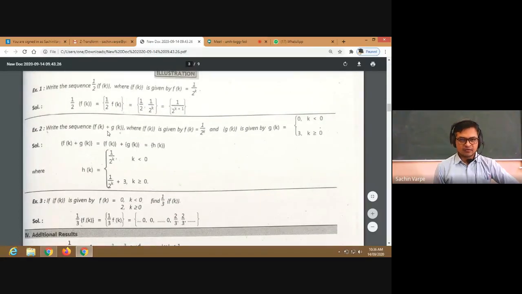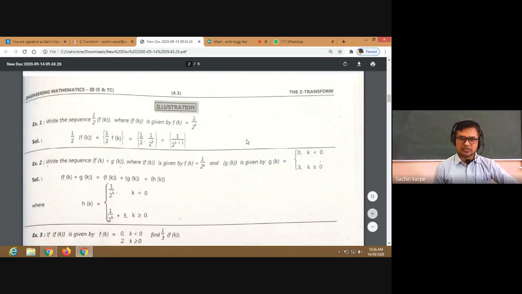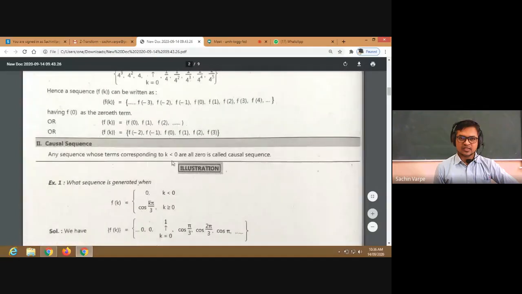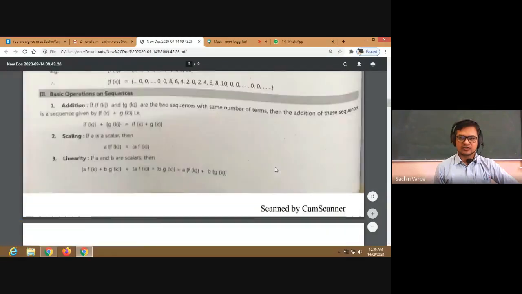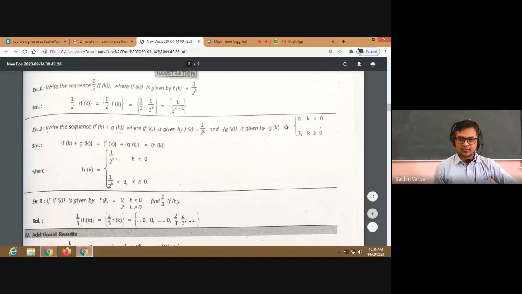Write the sequence f of k plus g of k, where the two sequences are given. F of k is 1 upon 2 raised to k, and g of k is given as a causal sequence, right? This is a causal sequence because the terms of the sequence at all k negative are 0. And we have seen that causal sequence means the terms of the sequence at all negative positions are 0. So we can write f of k and g of k separately.